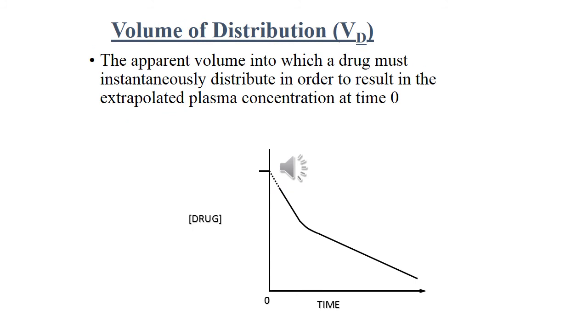Next is volume of distribution. It is the apparent volume into which a drug must instantaneously distribute in order to result in the extrapolated plasma concentration at zero time. The volume of distribution is defined as the ratio of the dose of the drug administered intravenously to the plasma concentration of the drug.